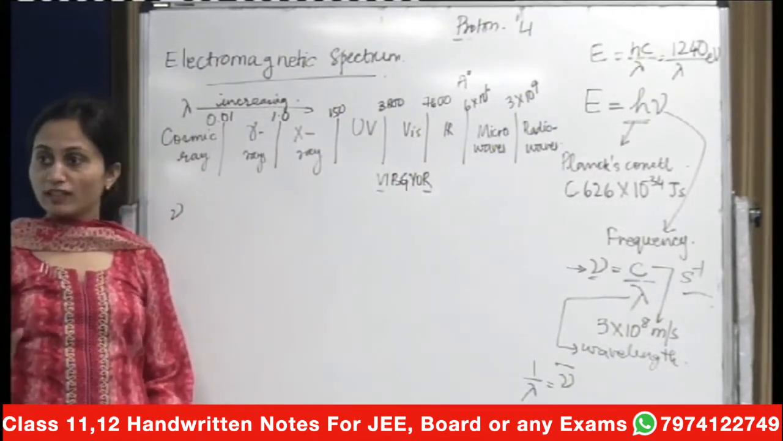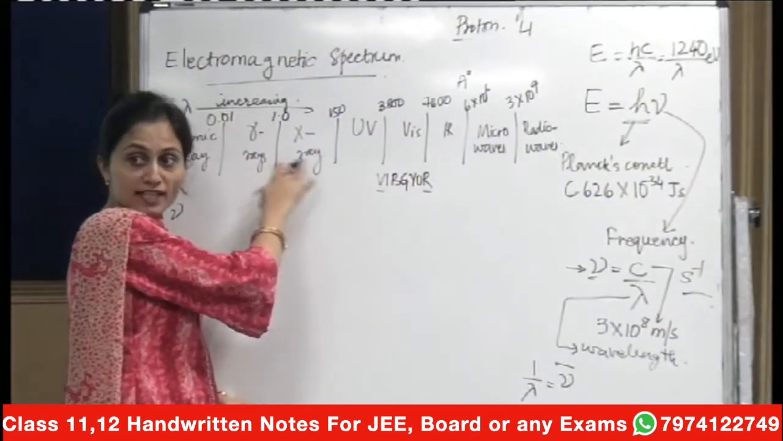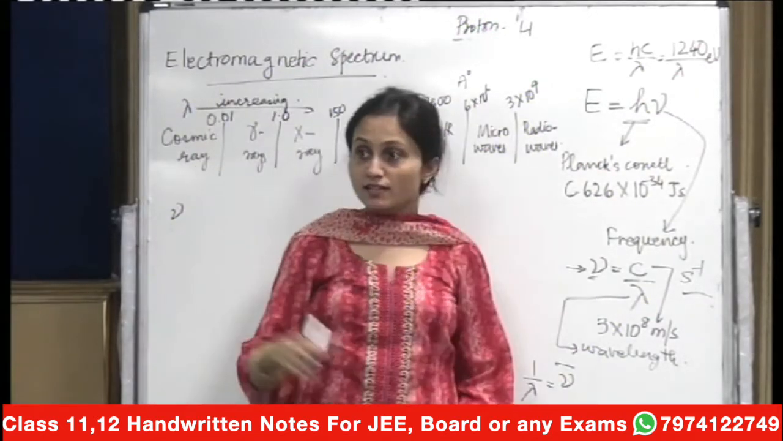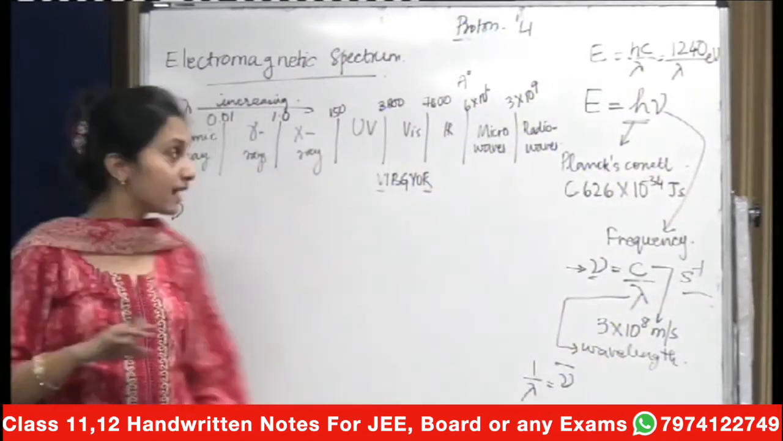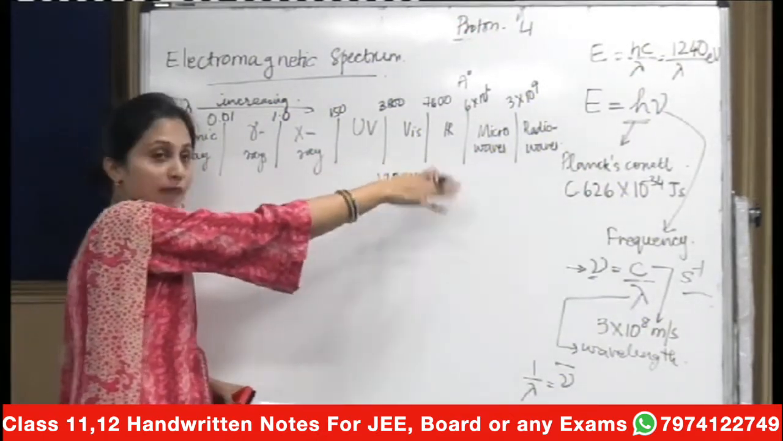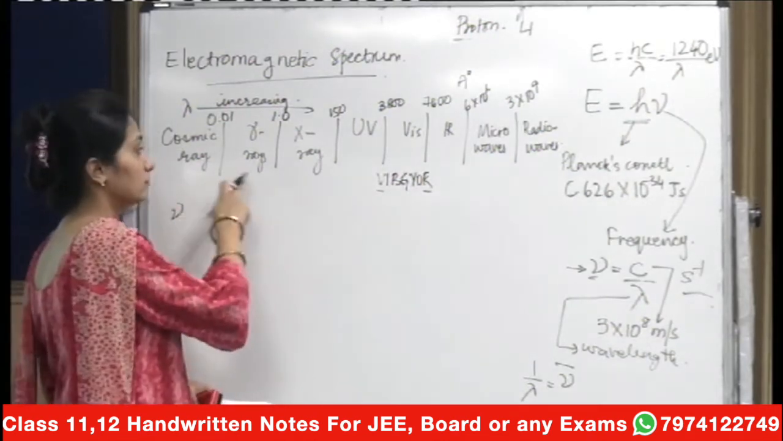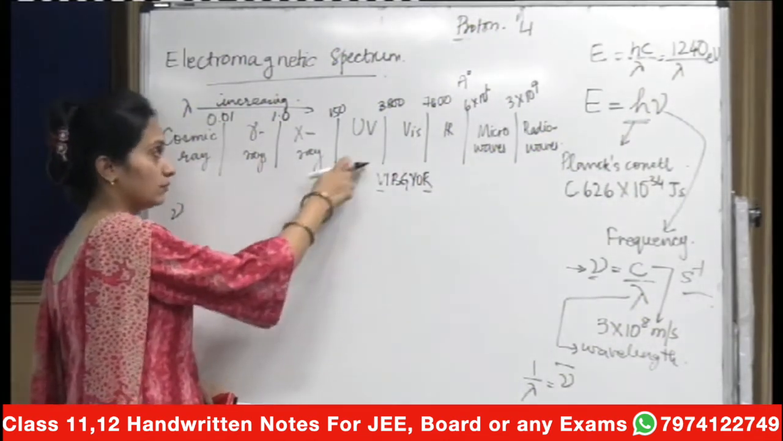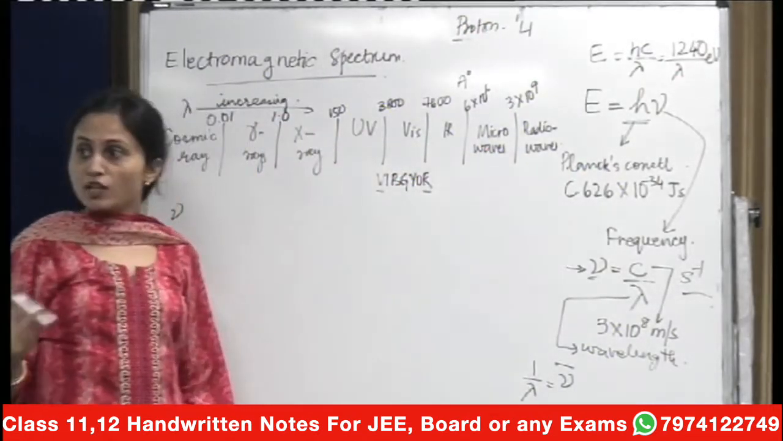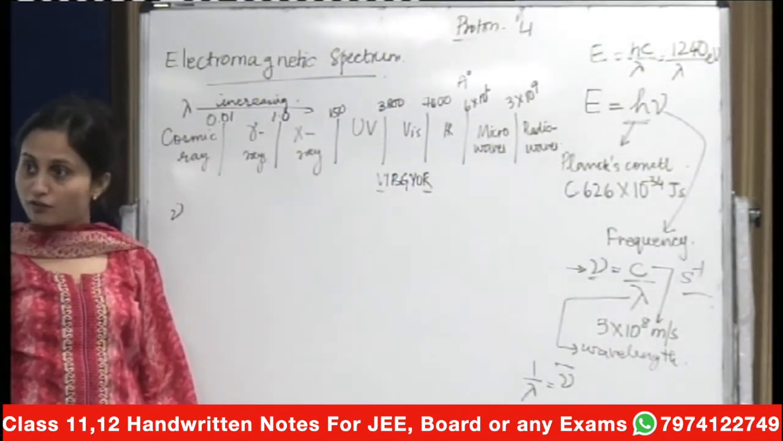Clear with the electromagnetic spectrum? Let us all speak it up once. It's cosmic rays, gamma rays, X-rays, UV, visible, IR, microwave, radio waves. Say it again: cosmic rays, gamma rays, X-rays, UV, visible, IR, microwaves, radio waves. Clear? So this is your total electromagnetic spectrum, and I hope that the meaning of the spectrum is clear